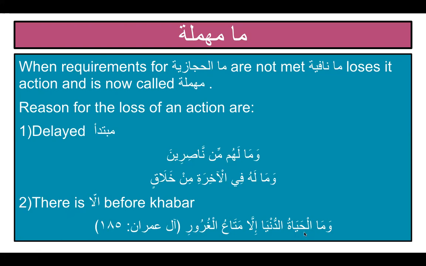Al-hayatu seems like mubtada. First ism, rafin status also proper. So, ad-dunya is a sifa for al-hayatu illa. Illa mata'ul ghurur. Mata'u, why? After ma, I'm not seeing a khabar, nasbin status, because its action is cancelled by illa. Illa cancelled the action of this ma, and now since it cancelled the action of ma, this ma is going to be called muhmala because it is now neglected. It could not act anymore. It lost its action because of the presence of illa.